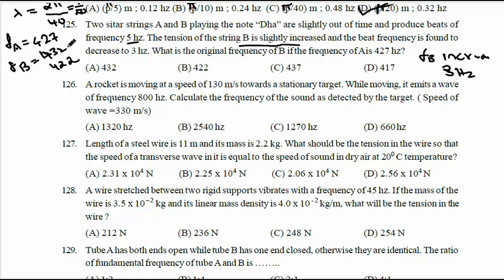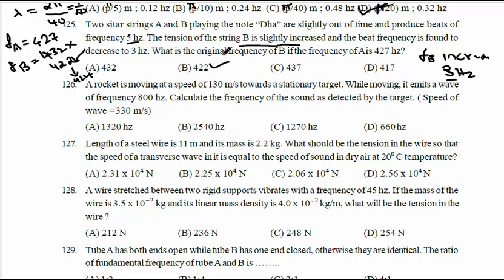Means if you take 432, the frequency will go above 432, it may be 433, 434, 435. If you take any frequency above 432 and sound it with 427, you will never get 3 Hz. Means 432 is not possible. So if you take 422 Hz and increase the tension in B, 422 will increase. It may go to 424. When it goes to 424 and you play with 427, 424 and 427 give a 3 Hz beat. So 422 is the correct option.